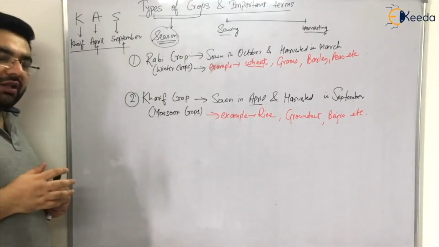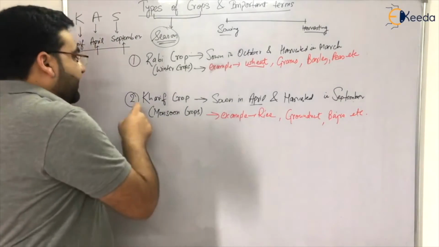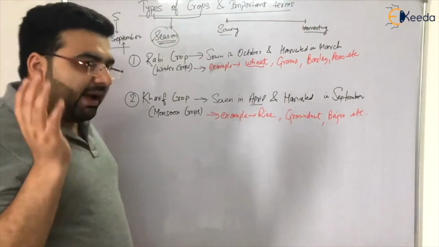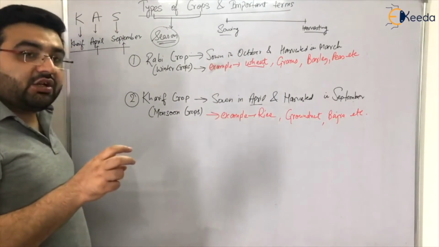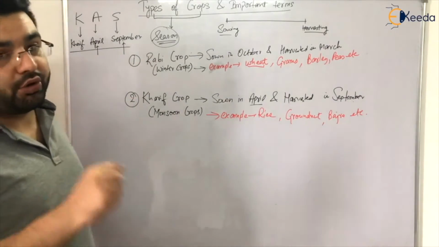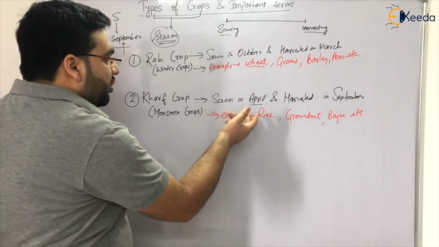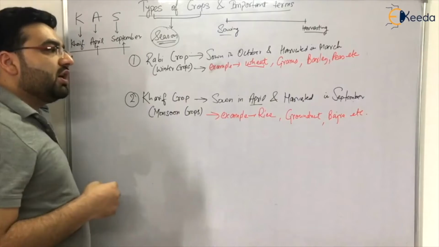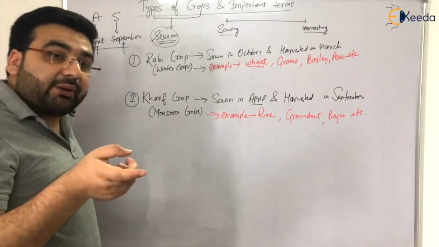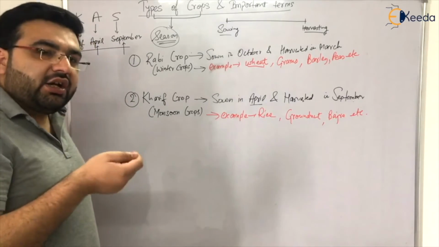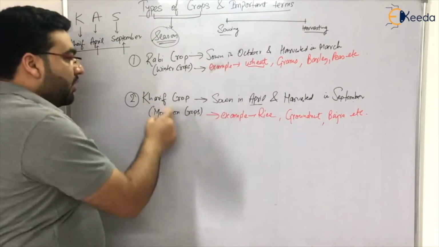Now, I will give you a trick also. In examination, if some crop has been mentioned and you don't know whether it is a Kharif crop or a Rabi crop, just imagine, as a common person, in which season you eat that particular crop more, right? For example, if I talk about groundnut, you generally eat groundnut in winters, right? It means that it has been harvested during the winter time, so it is basically a Kharif crop because it was sown in monsoon.